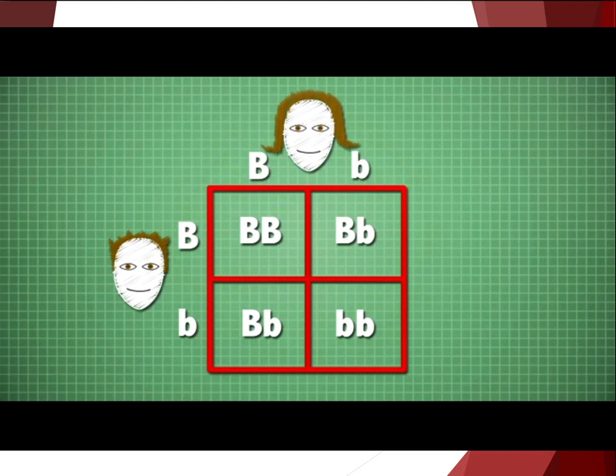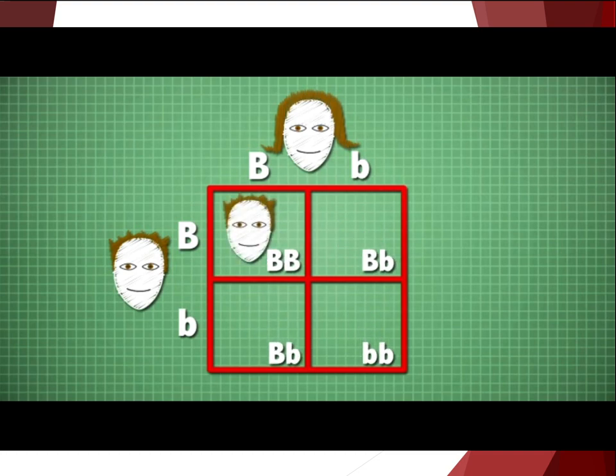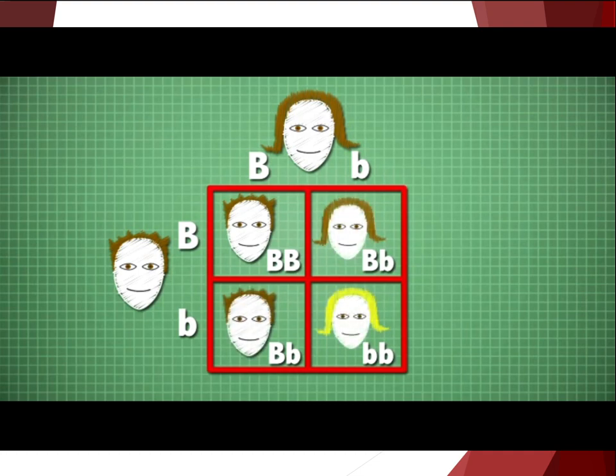What do these look like? Well, in the case of brown-haired heterozygote, they'll produce brown-haired homozygotes, and they'll produce brown-haired heterozygotes, and they'll produce blonde-haired homozygotes. The phenotypes that result from a monohybrid cross segregate in a 3-to-1 ratio.